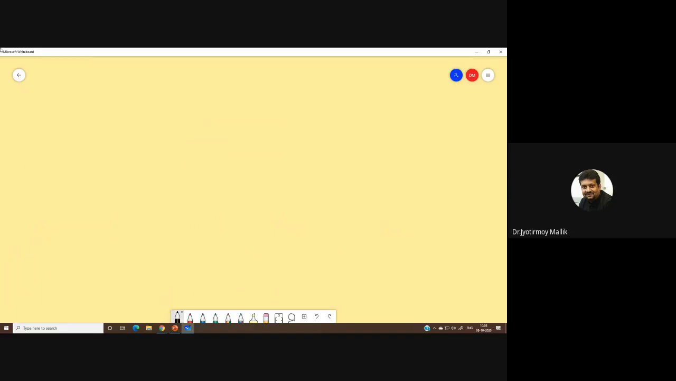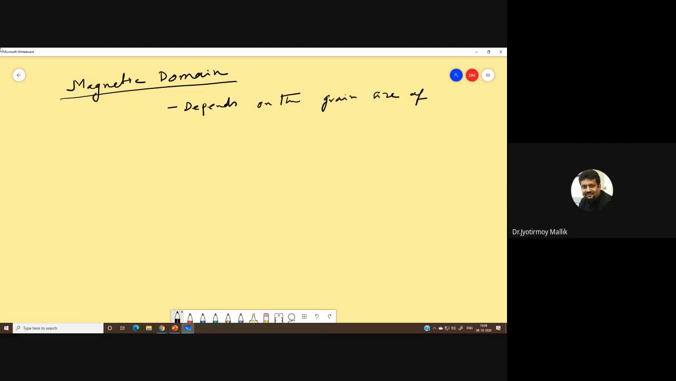So there are a few different topics we are going to cover today in magnetism. So let us start with something very important, what we call magnetic domain. Magnetic domain essentially depends on the grain size of magnetic minerals.